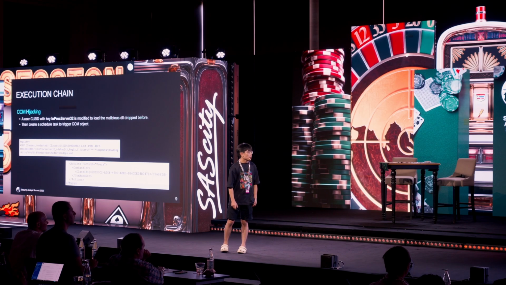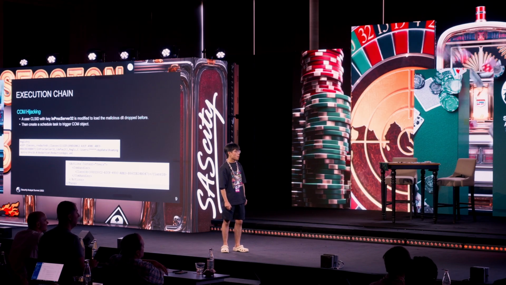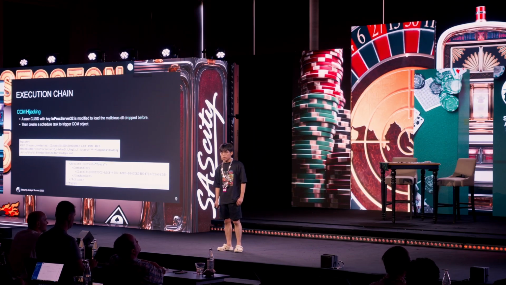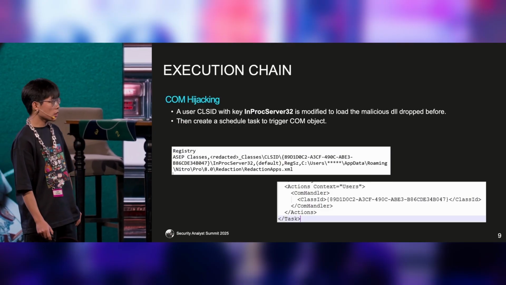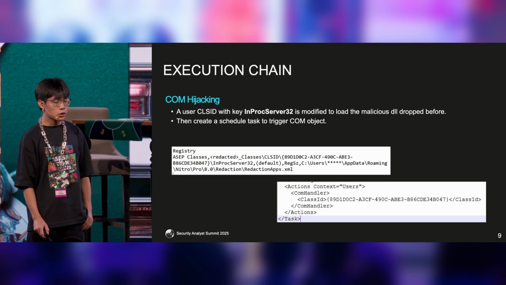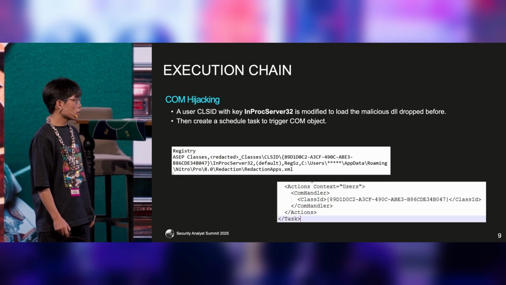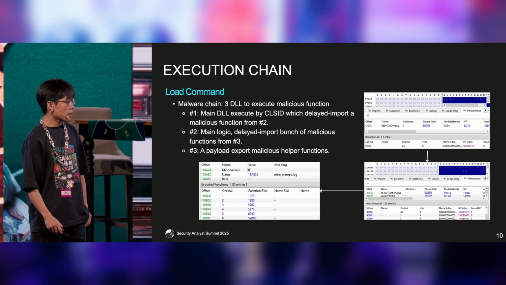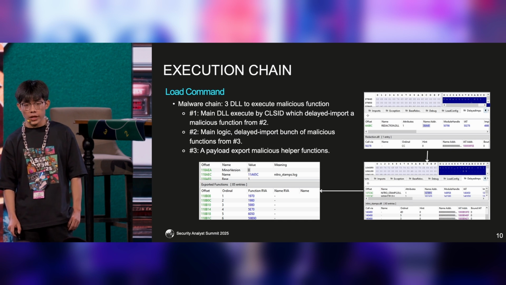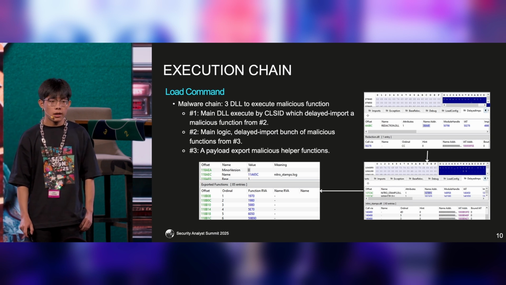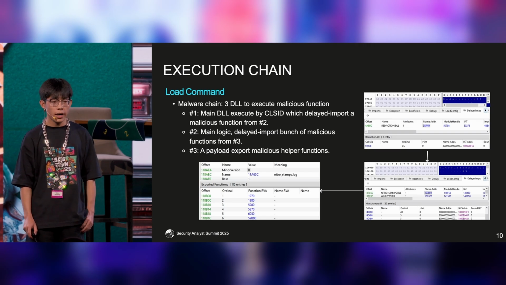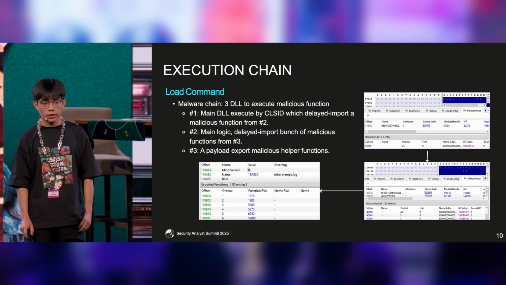The composite technique is implemented by a modified improve server 22 to load the payload which is dropped before, and the scheduled task will trigger the core object. An interesting part is that instead of just one payload, now the malware is split into multiple ones. The main payload that is dropped will be triggered by the core object.